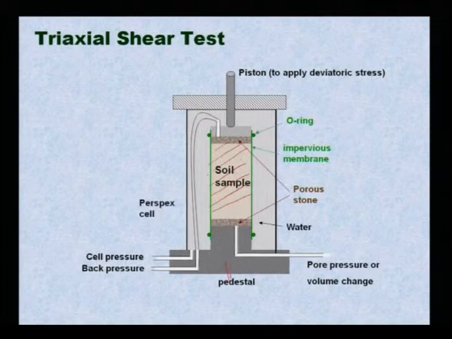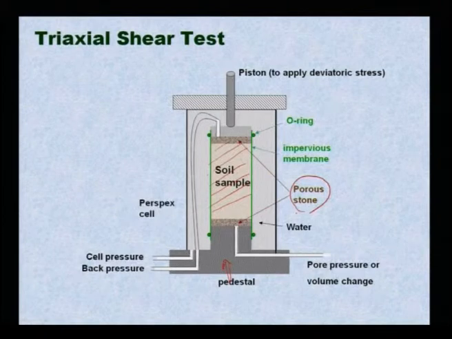This is your pedestal, above the pedestal the soil sample will be provided. Then at both ends of the soil sample, porous stones will be provided, so that only water can go and the soil will remain in its position.